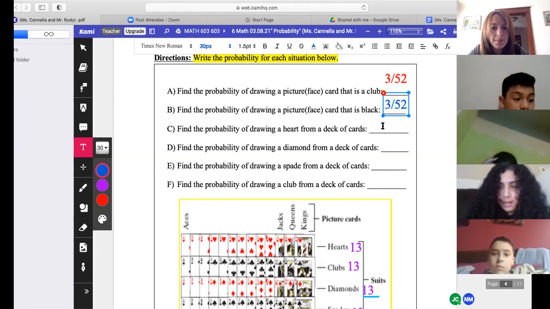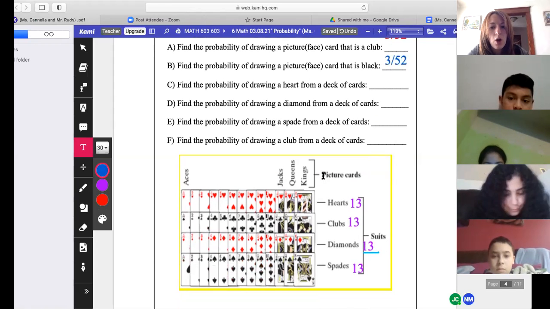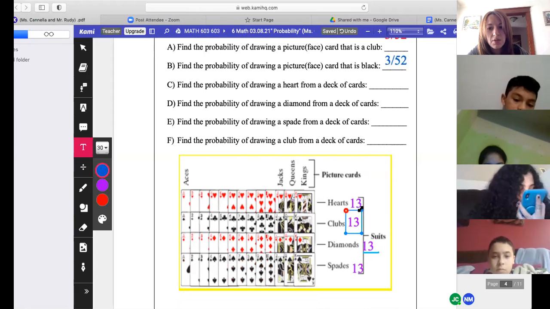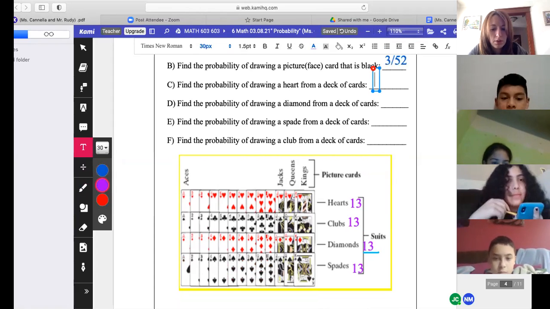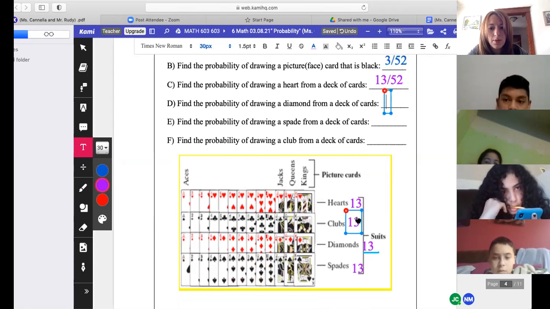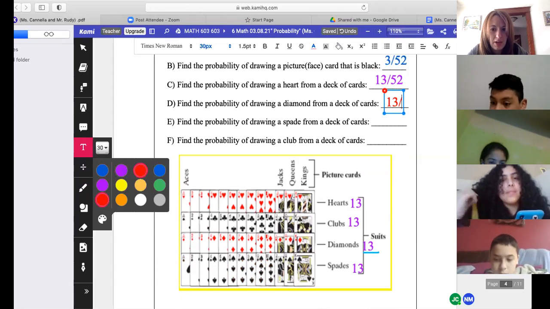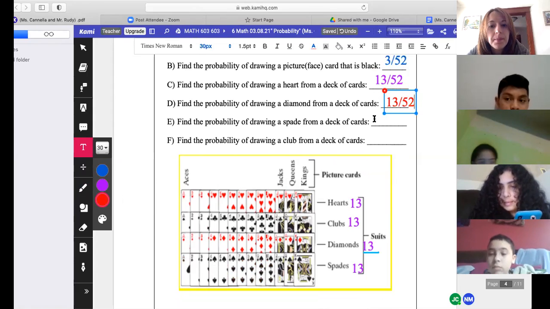Okay, let's do the next one. This is easy. Find the probability of drawing a heart from the deck of cards. Well, how many hearts are there? It says it right there. 13. 13 out of 52. Always 52. How many diamonds? Look on the chart. 13. Yeah, this is easy, right? This is fun, actually. When you play war now, you can see how math's important.